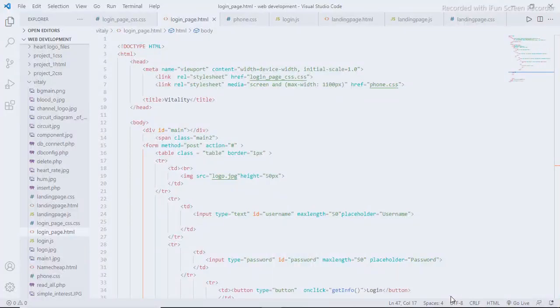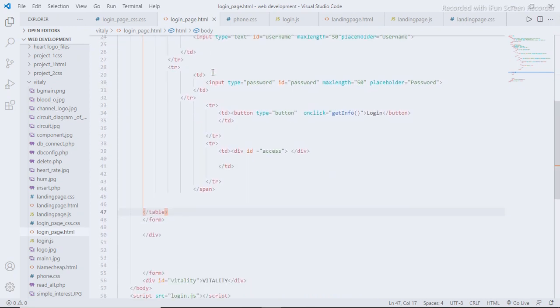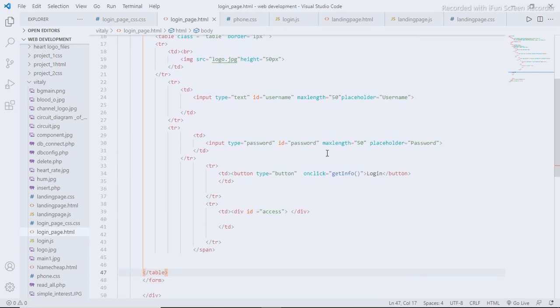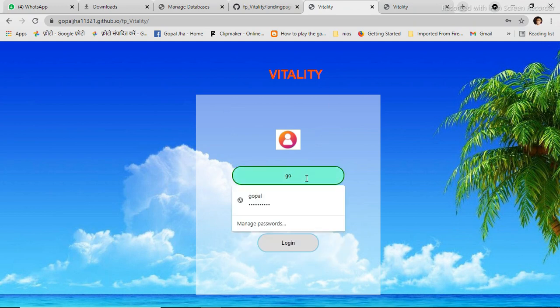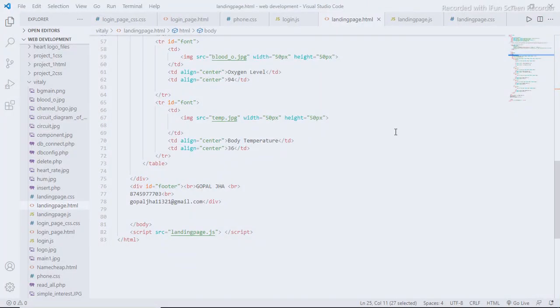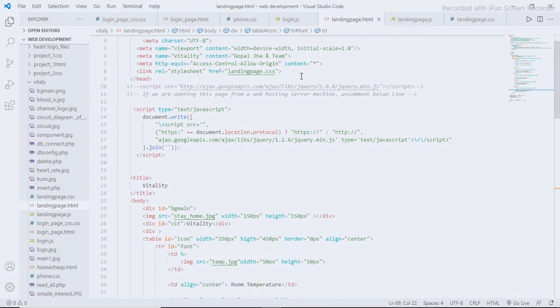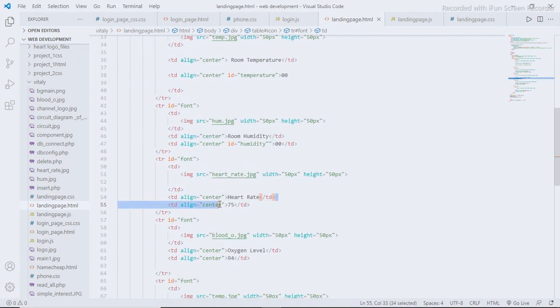Login page: the login page is used for user access. This is how the user page looks. After entering the correct values, you will reach the landing page. This is our landing page HTML code, which consists of all the necessary things like room temperature, room humidity, heart rate, oxygen level, and body temperature as well.